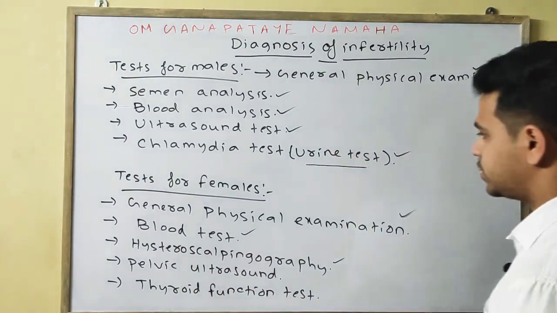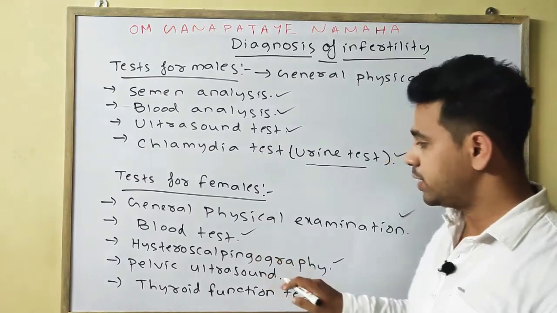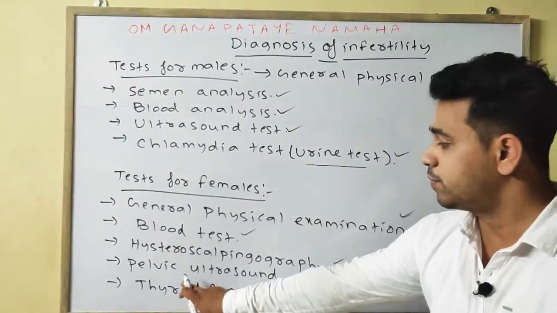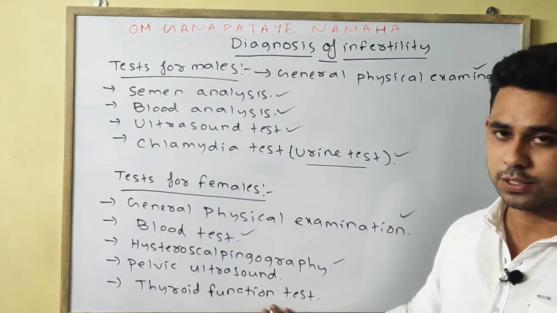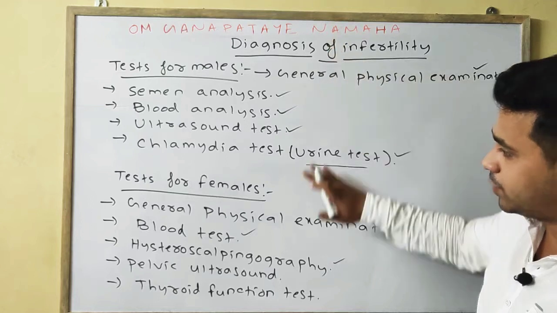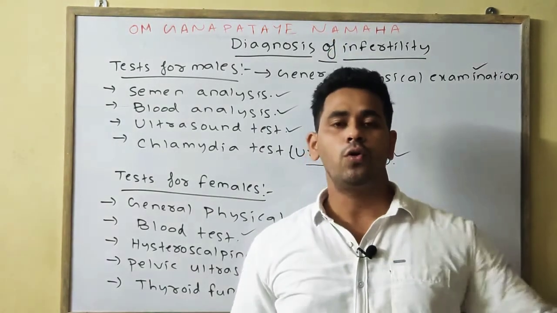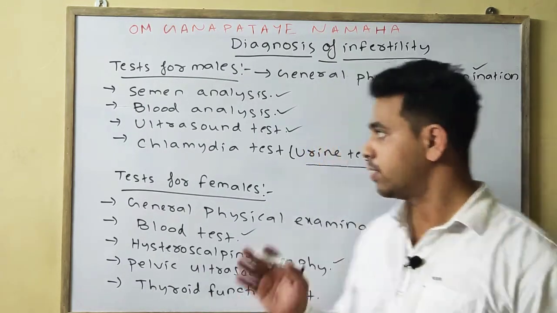The first is the general physical examination, the second is the blood test, the third is the hysterosalpingography test, then the pelvic ultrasound, and the last is the thyroid function test. So with the help of these diagnoses or tests of the male and female, we can know whether the male or female is fertile or infertile. Okay, please note down.